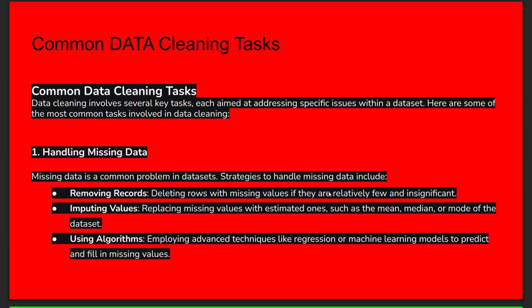We can also handle missing data by using machine learning algorithms like linear regression and multiple regression, if you want to predict and fill in missing values. If you want to fill in values in place of missing values and predict with a model, we will use these advanced machine learning techniques like regressions. By using these algorithms in machine learning, we can handle missing data. So this is the first one, handling missing data. These are the points related to handling missing data.